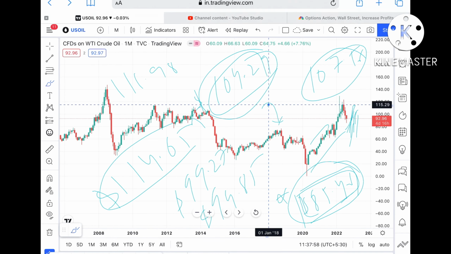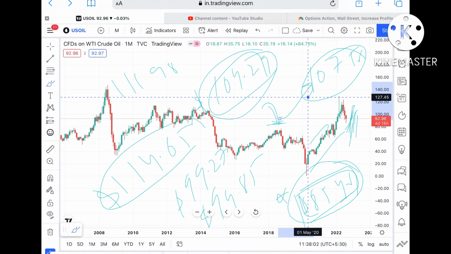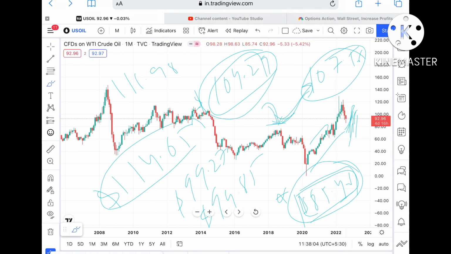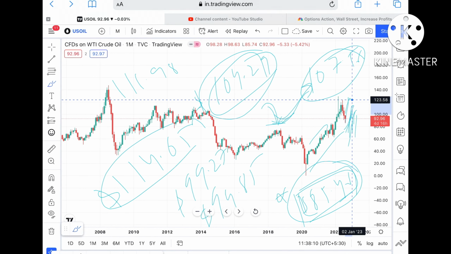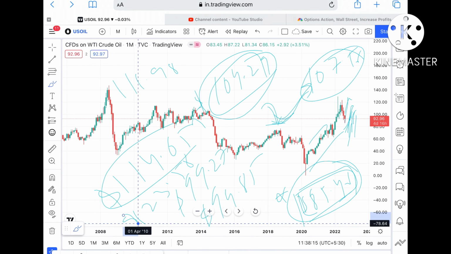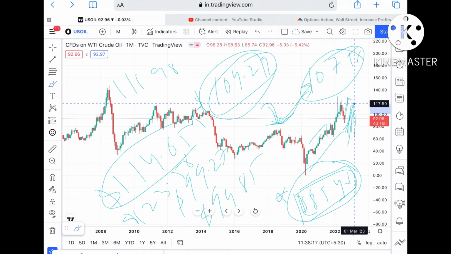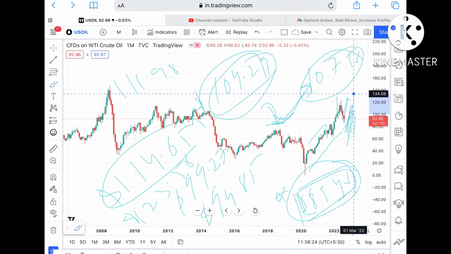It can touch this support and we can see a swing towards the upside. If it goes upside, it can touch a further high around $123.58. After $123.58, it can touch 135.58, and from there it can go further upside.